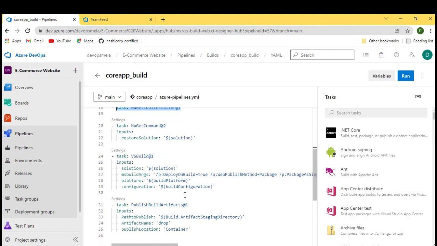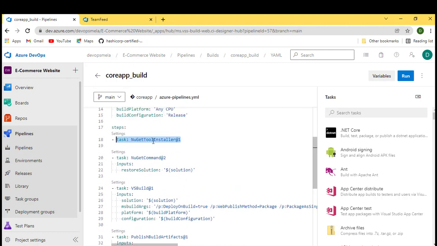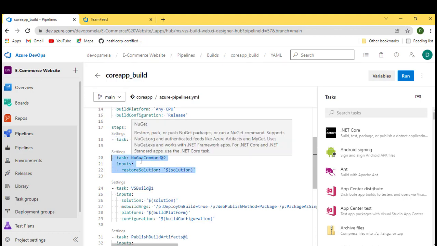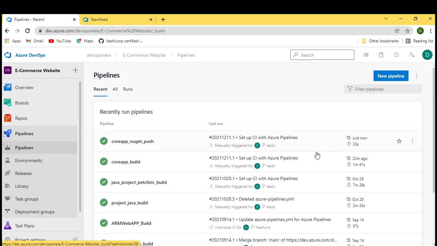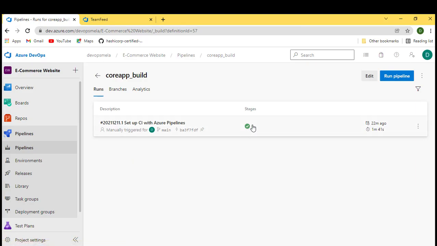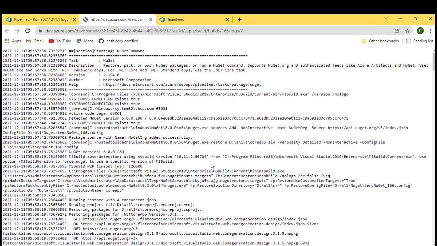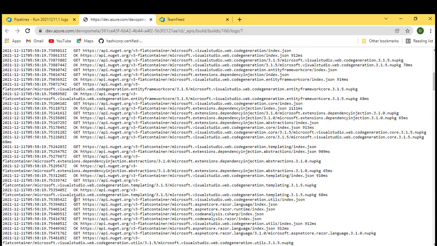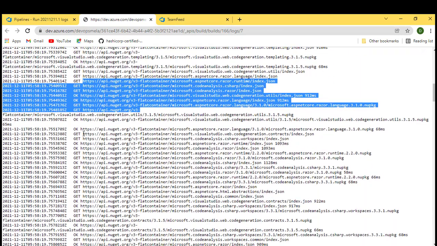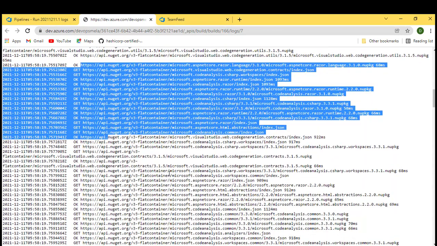We have multiple tasks inside it. We are installing the NuGet installer, which is what we need. And we are restoring those NuGet packages from the external source. Let me show you the logs of this first, then you'll understand. If you go back in logs, now let me open the raw. If you see this, it is getting all the packages from NuGet.org. We are getting everything from the external source. Now what do I want?